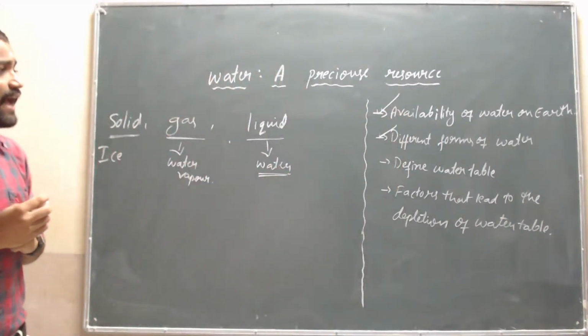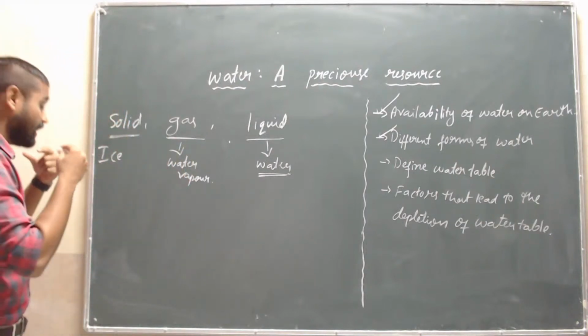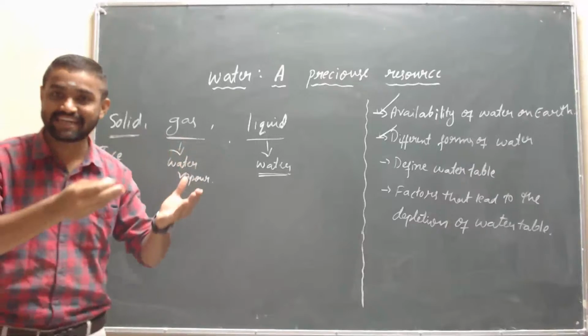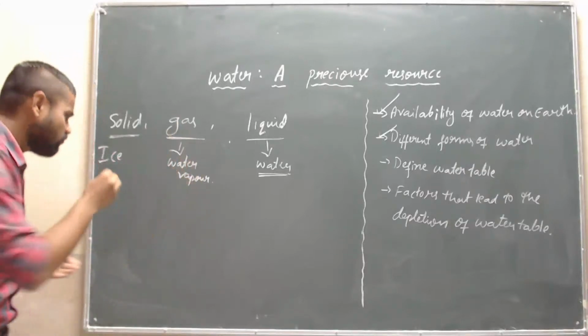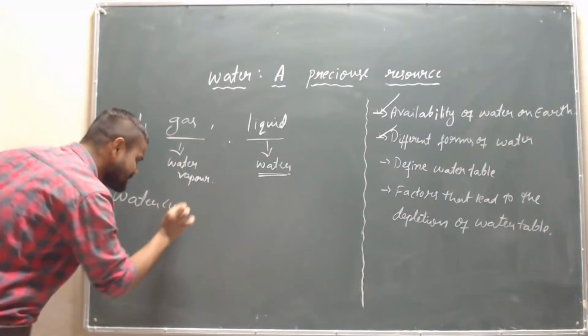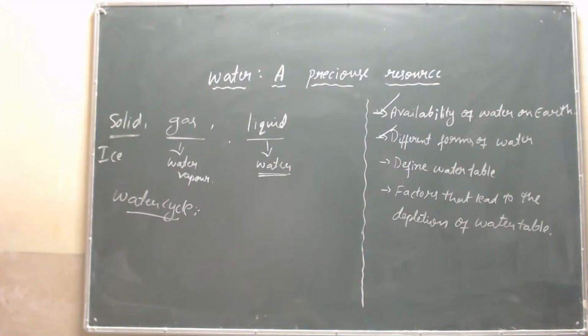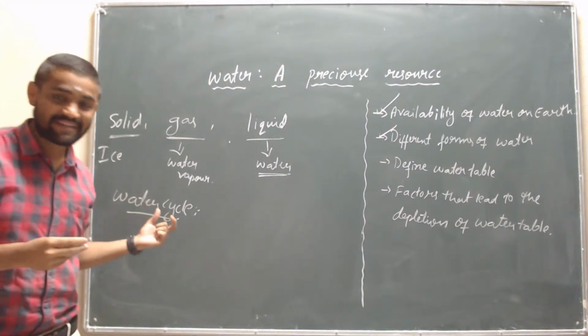Then, sir, have you heard of the water cycle? I think you have learned it in the previous class, that is in the 6th standard, water cycle. What is meant by this? Can you give me the answer? What is meant by water cycle? Sir, simple, sir.